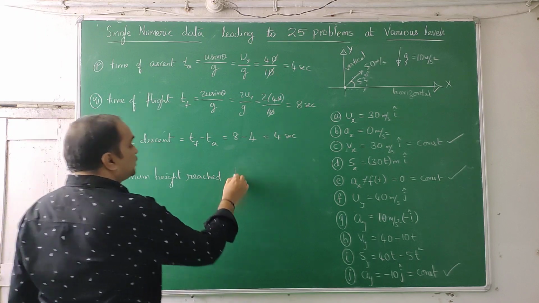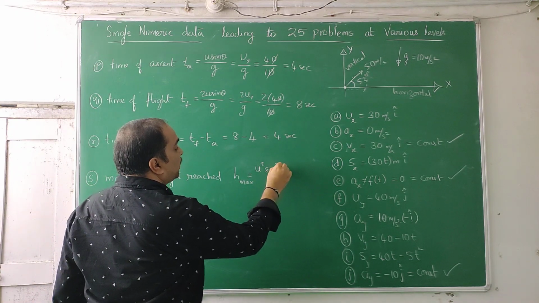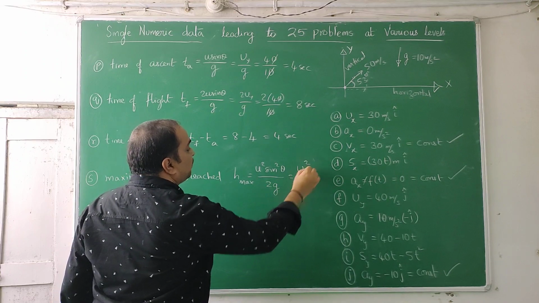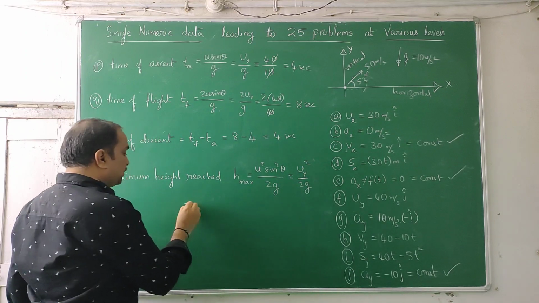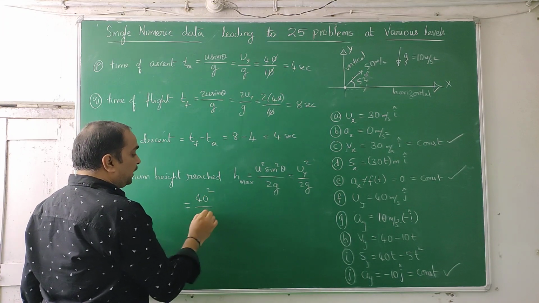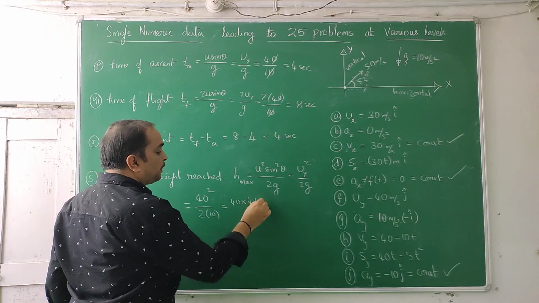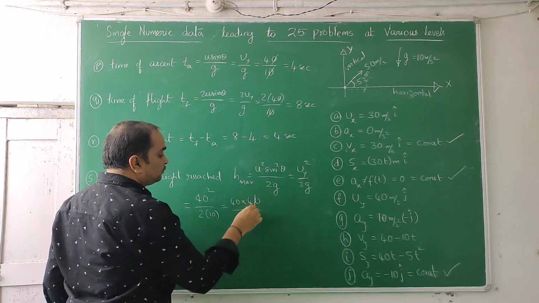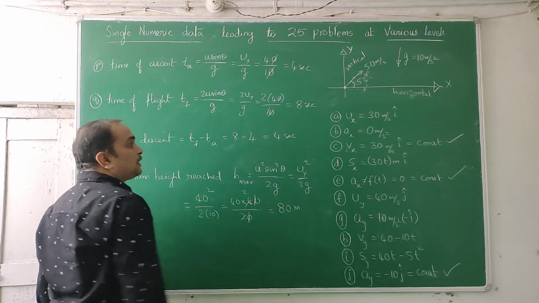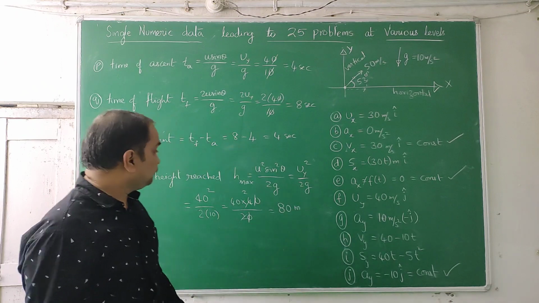Maximum height reached, H max. You have a formula u square sin square theta by 2g, which has already been derived, or uy square by 2g. What uy is we already know: 40 square by 2 into 10. So 40 into 40 by 20, 80 meters. So it reaches a maximum height of 80 meters above the horizontal.